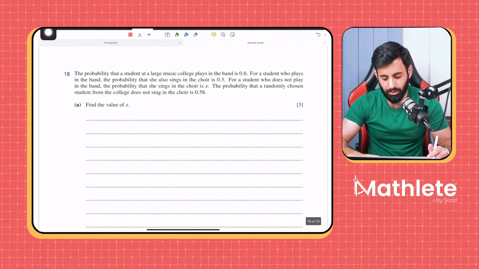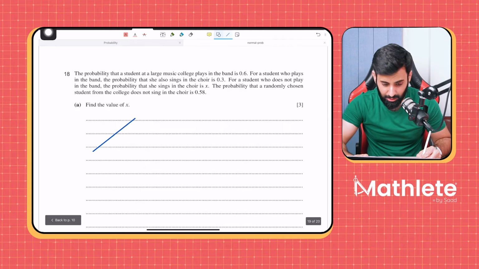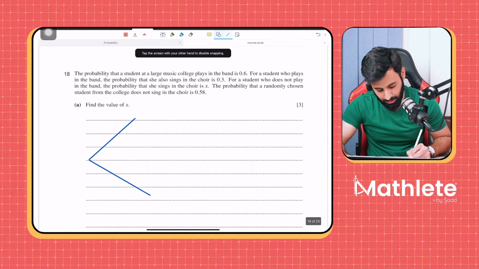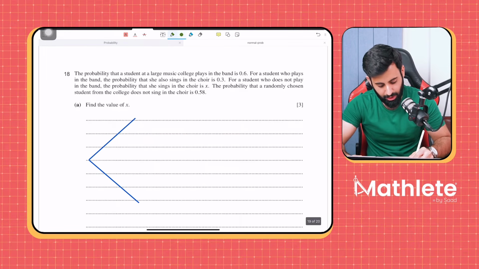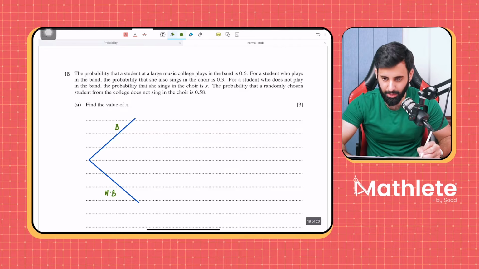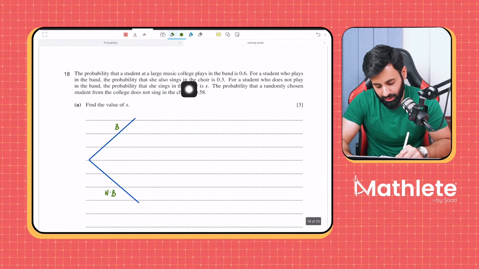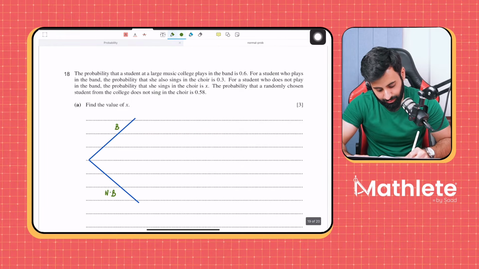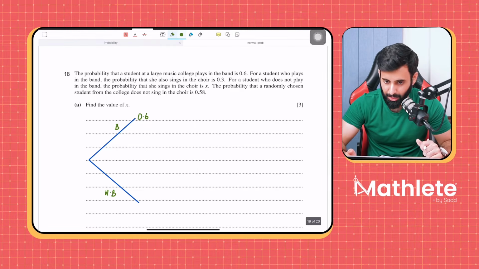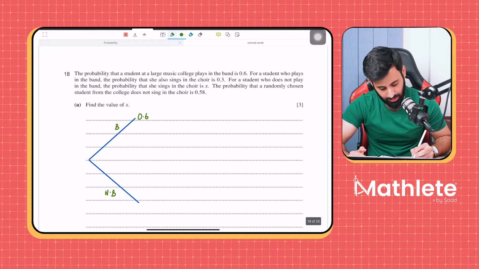Okay? So when we're making a tree diagram, why is this important? So that we know how many branches our tree diagram should have. So 2 branches. One to represent playing in the band and the other to represent not playing in the band. So what is the probability that he plays in the band? It's 0.6. Now, what do you think will be the probability that he does not play in the band? Question for you guys. 0.4.